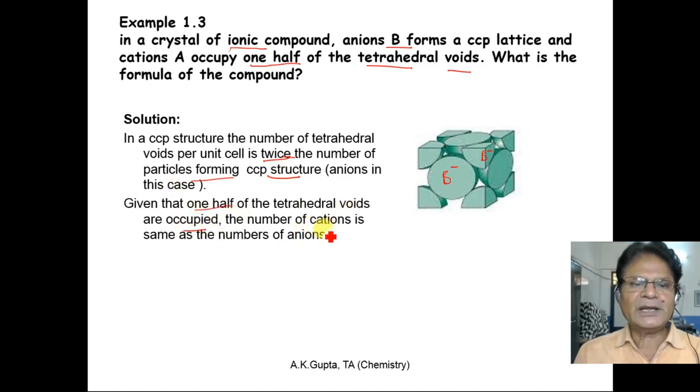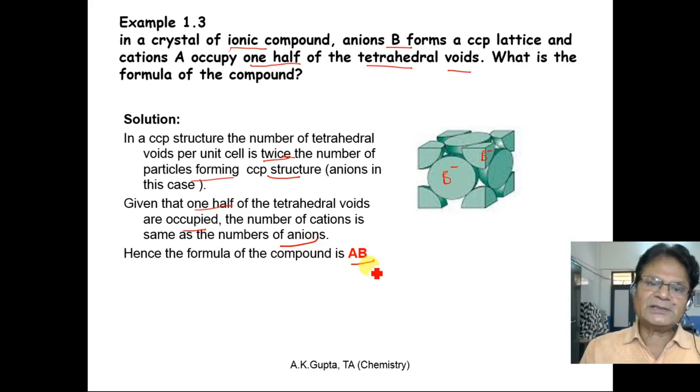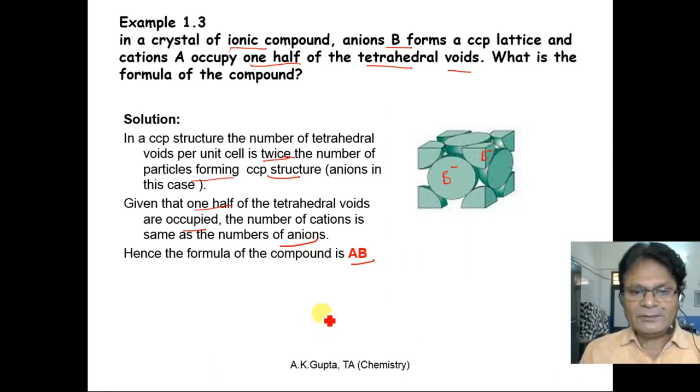Therefore, the number of cations is the same as the number of anions. Hence, the formula of the compound is AB. Had the A occupied all the tetrahedral voids, then the formula would have been A2B, but because half of the tetrahedral voids are occupied by cation A, the formula is AB.